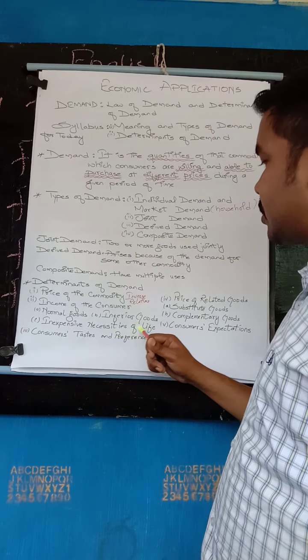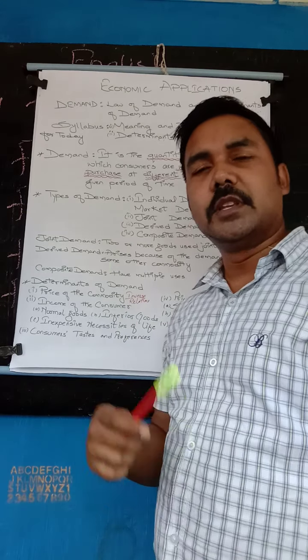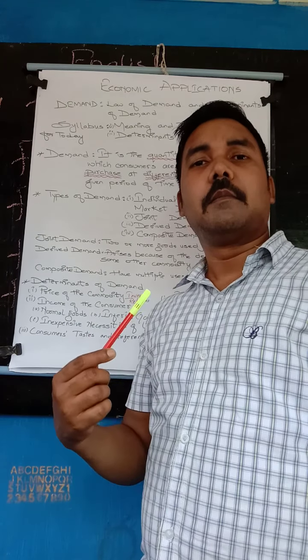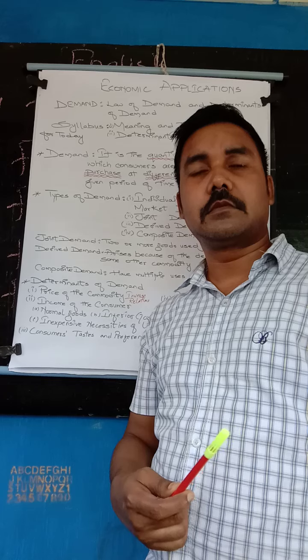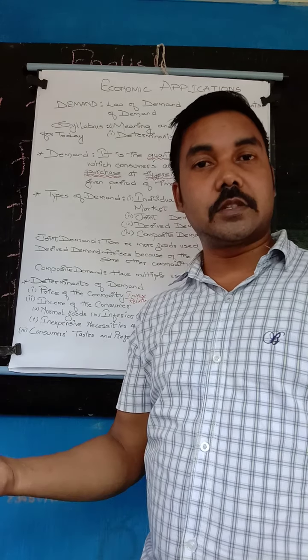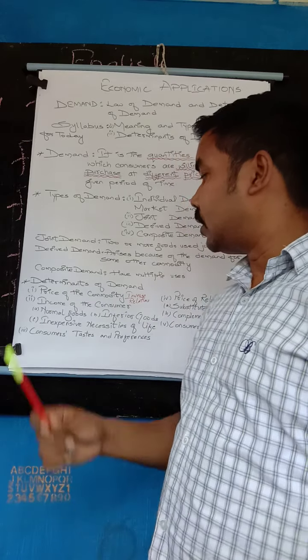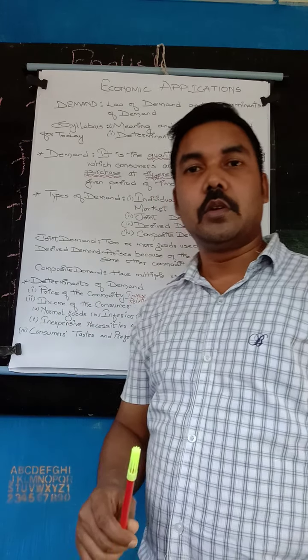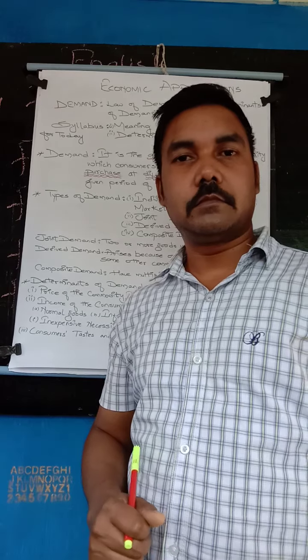Inexpensive necessities of life means whatever the price may be, if it increases too high or decreases very low, the demand for that particular product will remain the same.